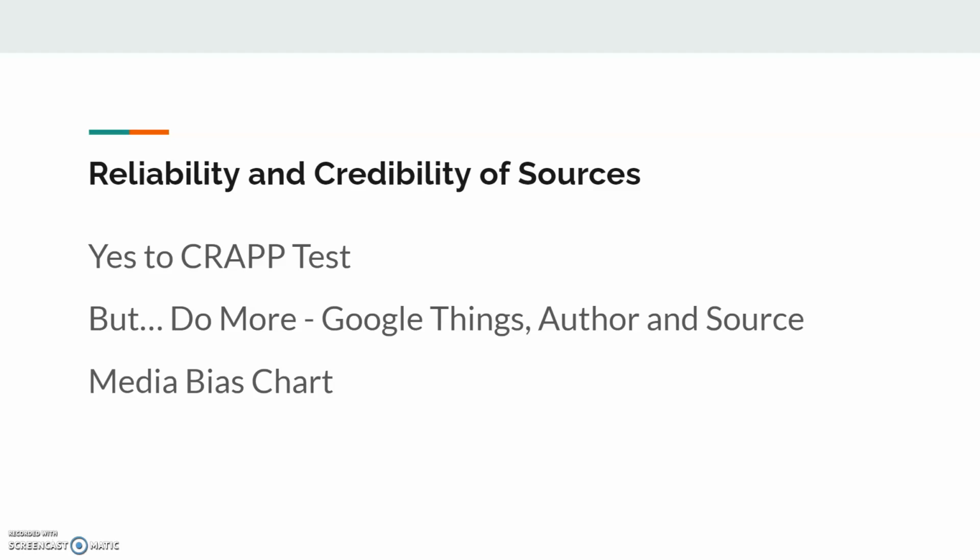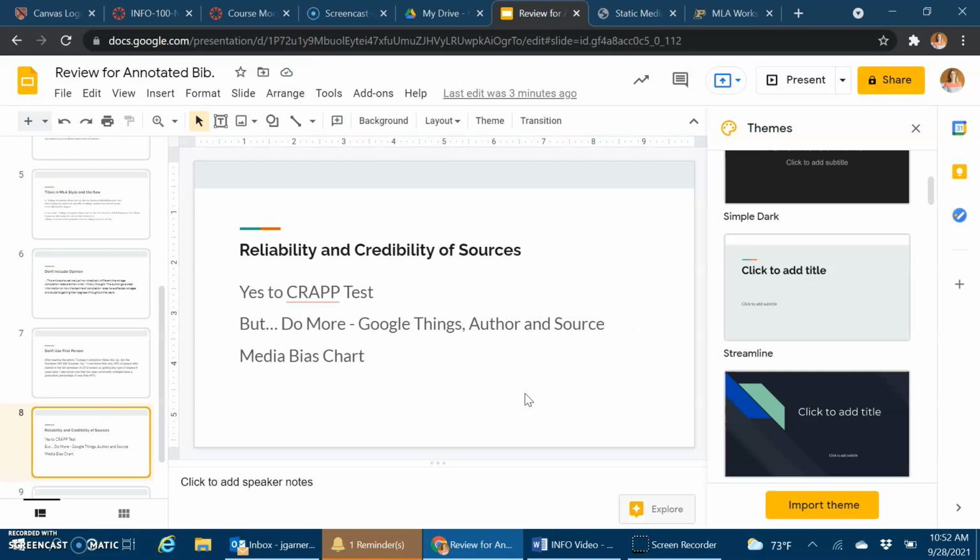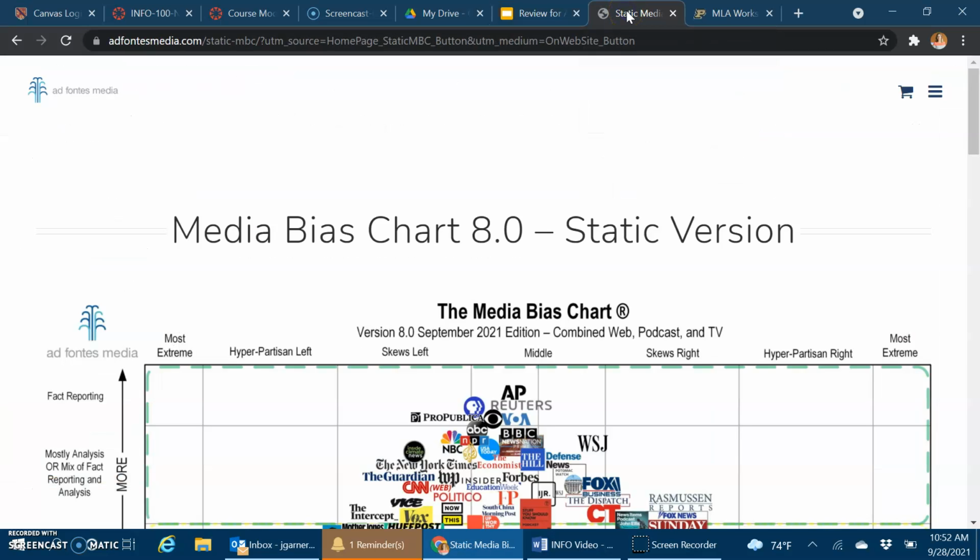So beyond the CRAP test, I also want you to make sure that you're Googling things. And for a lot of you, I said, consider who the organization is, the NPR, and whether they are a reliable and credible source. Think about where that article was published, because sometimes that organization has a bias. It's okay for an organization to have a bias, but as a reader and as a researcher, you need to be aware of that bias. One way you can figure out if a publication is biased is through the beauty of the internet. Just Google media bias chart.